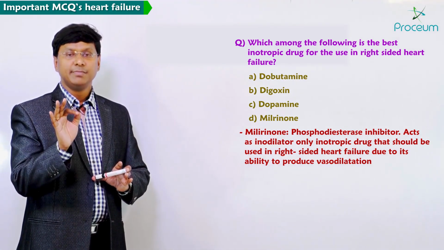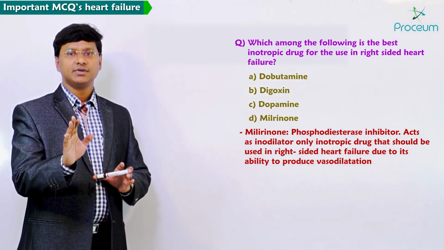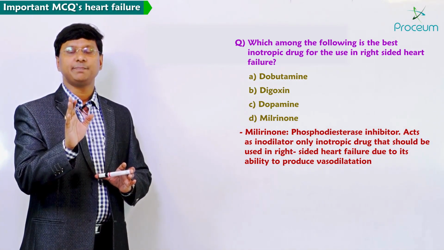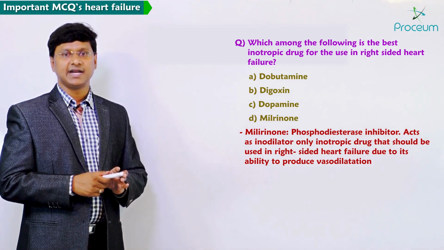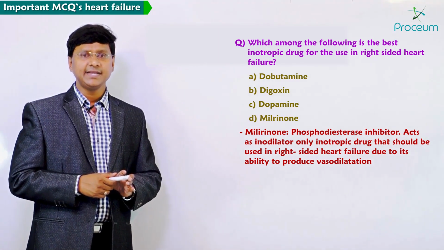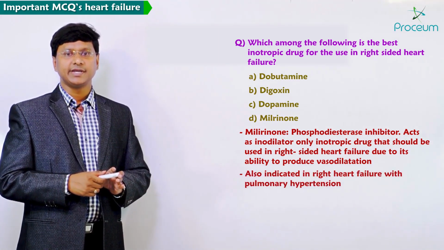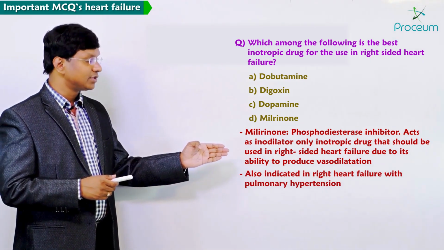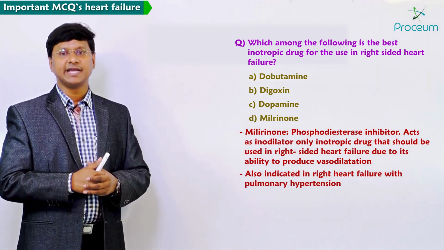So remember, milrinone is the only drug which can be used in patients with right-sided heart failure, and it is also indicated in right heart failure with pulmonary hypertension.